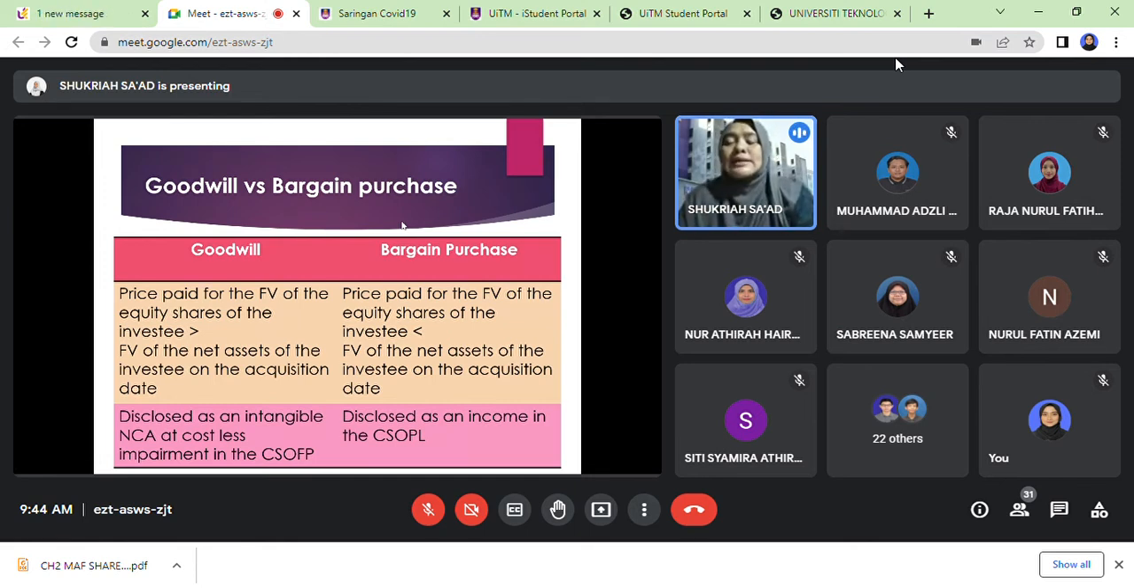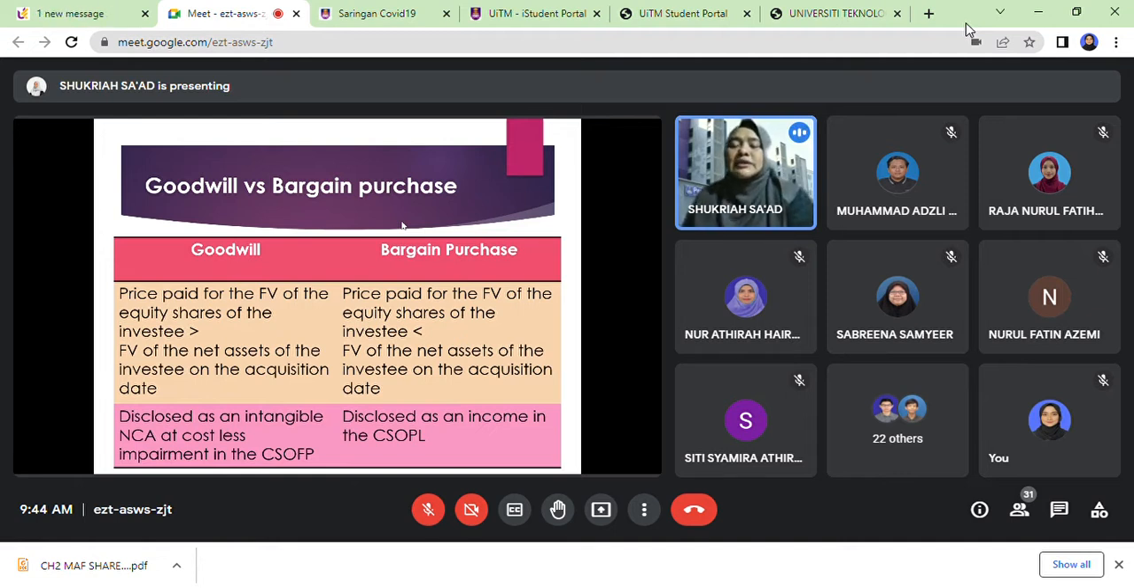On the other hand, bargain purchase will be the different effect. So the sign dia mesti less. Tadi CT is more than fair value of net asset of the investee. So for bargain purchase, the CT or price paid is less than the fair value of net asset of the investee on the acquisition date.